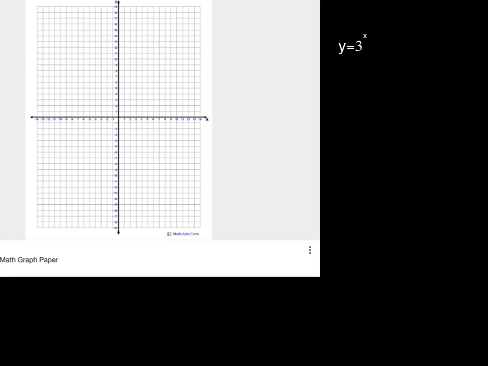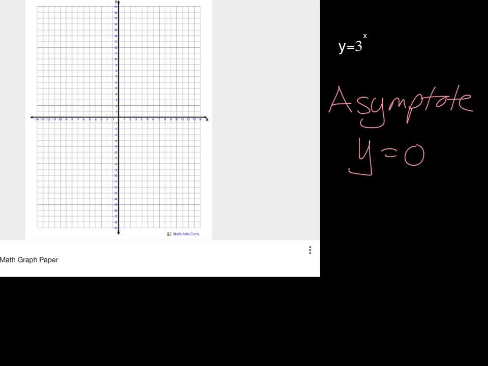Okay, so going back to y equals 3 to the x, the first thing I will always identify will be my asymptote. So my asymptote will be y equals 0. We are going to highlight that. So y equals 0 would be the x-axis. So we are going to highlight the x-axis. Then we will find our y-intercept.